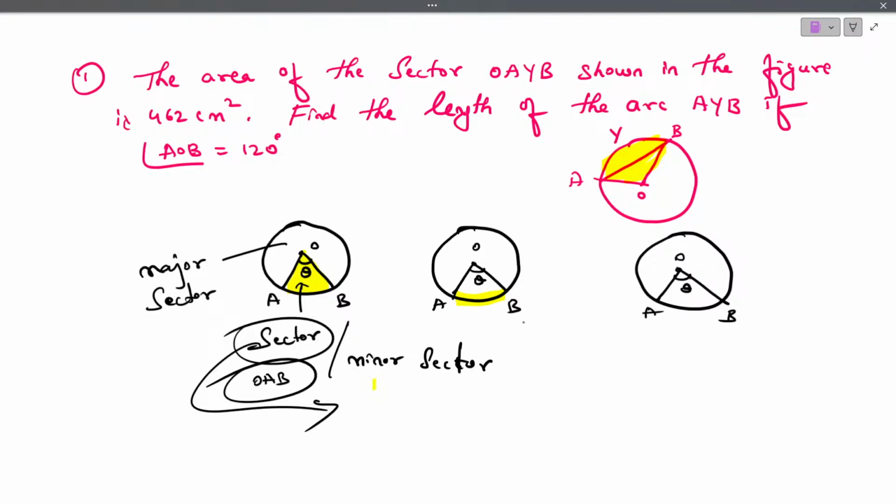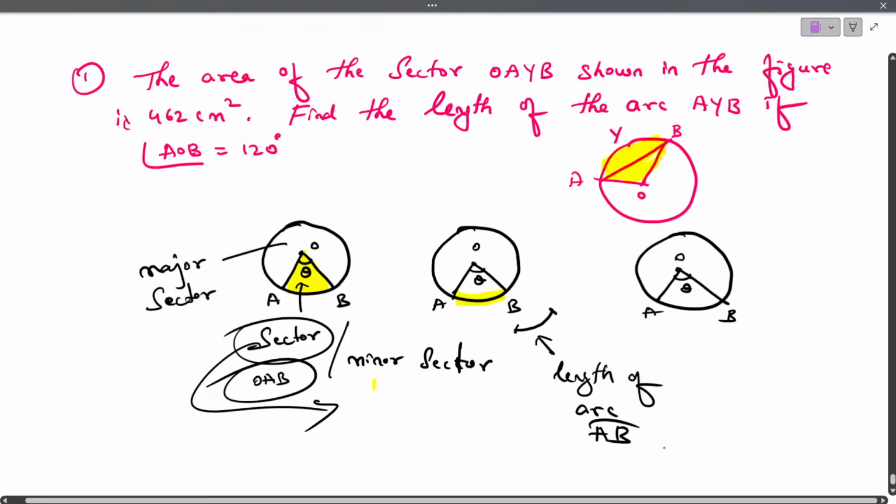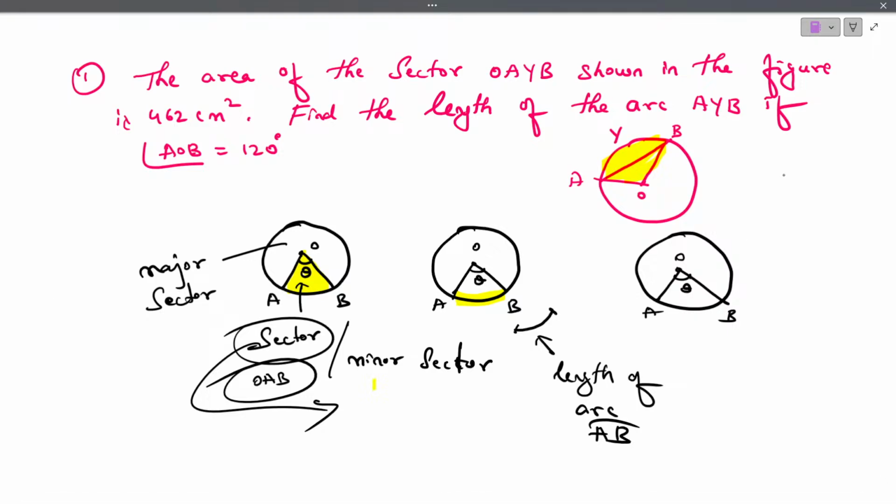A से B तक कितना arc cut हो रहा है? Can you see this arc? From A to B it's cut. Yeah, so this is known as length of arc. This is known as length of arc AB. Length of arc AB.